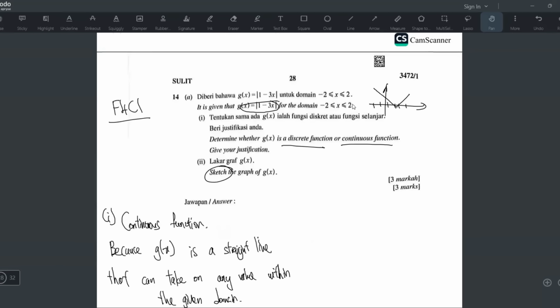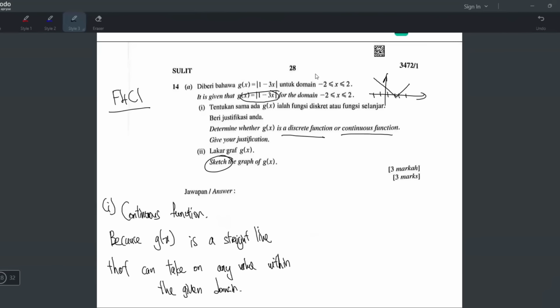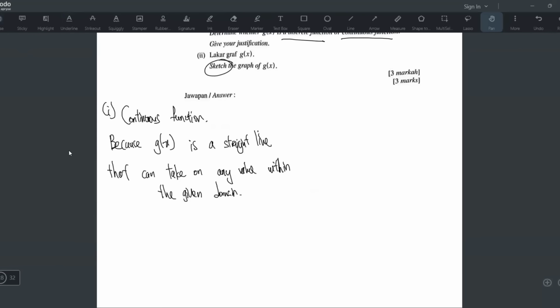It means from -2 to 2, you don't just take -1, 0, 1. You can take 0.5, 0.7, 0.3. You will still get a solution if you use the decimals. That's why it's continuous. Okay, hope you understand.